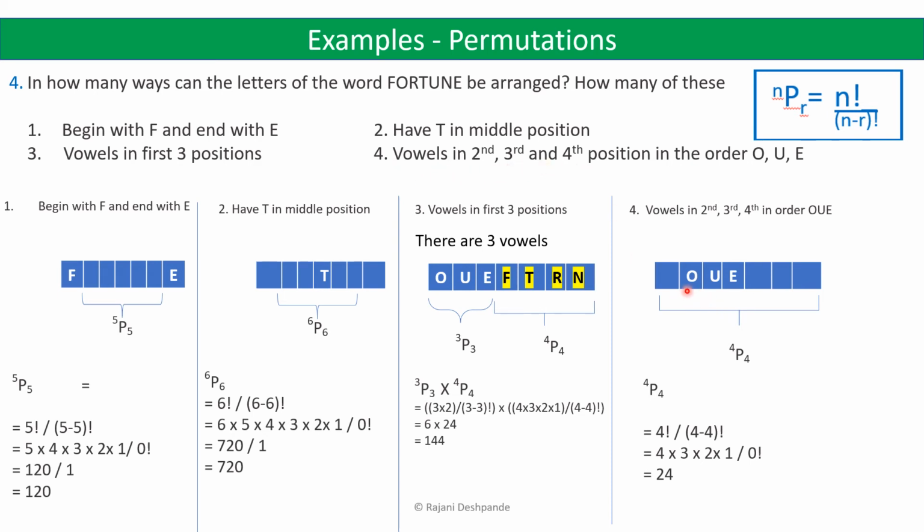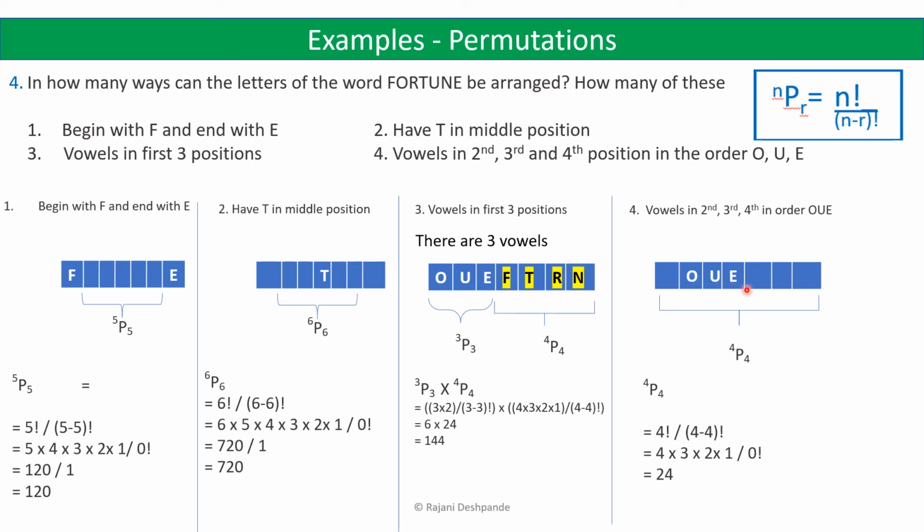Now the last question, vowels in second, third and fourth position. So we will use vowels in the second, third and fourth position, and the remaining 4 positions can be filled with the remaining letters. So that can be done in 4p4 ways. And it's mentioned here that the vowels in the second, third and fourth position must be in the order OUE. So you cannot alter this. So this should be as it is, OUE.